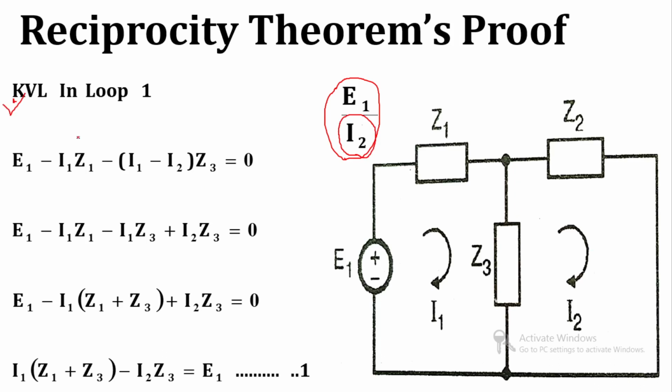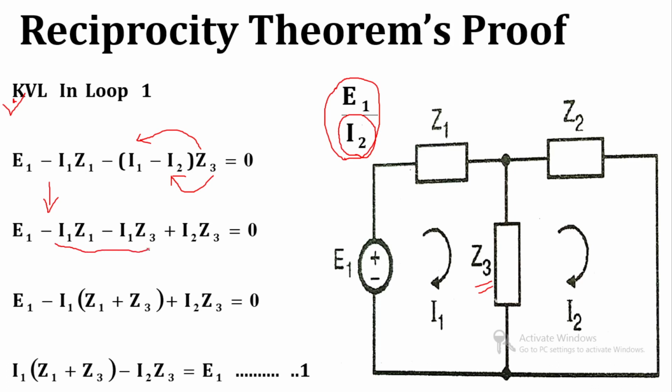So the KVL equation for loop 1 will look like this: E1, drop in Z1 is minus I1 Z1, and drop in Z3 is (I1 minus I2) into Z3. So the next step will look like this: E1 minus I1 into Z1, again multiply Z3 with I1 and Z3 with I2, so it will look like minus I1 Z3 plus I2 Z3 equal to 0.